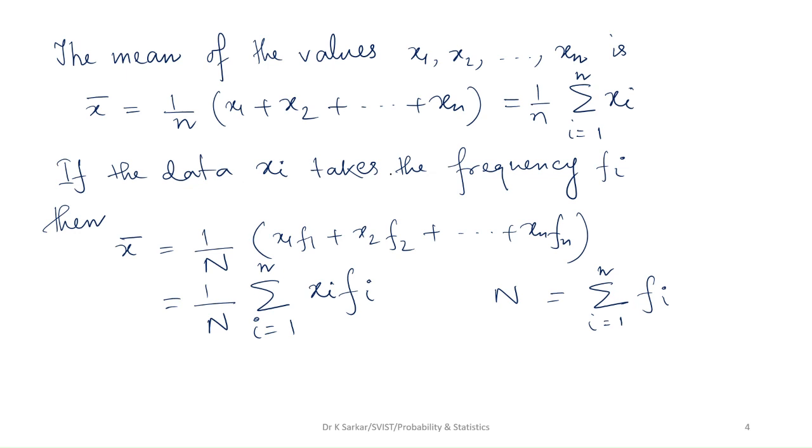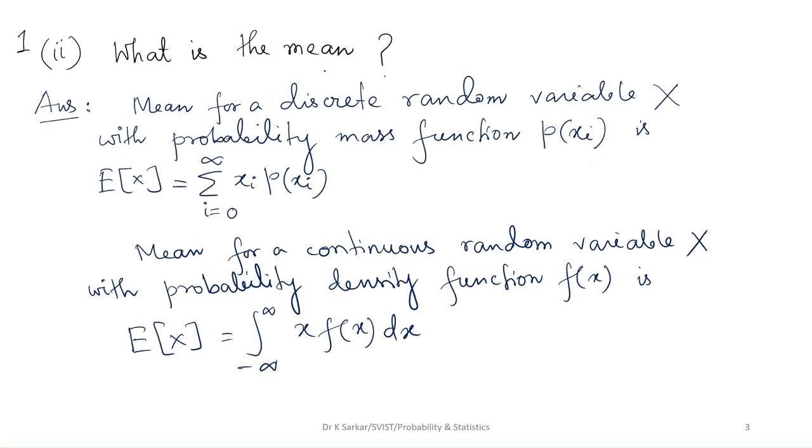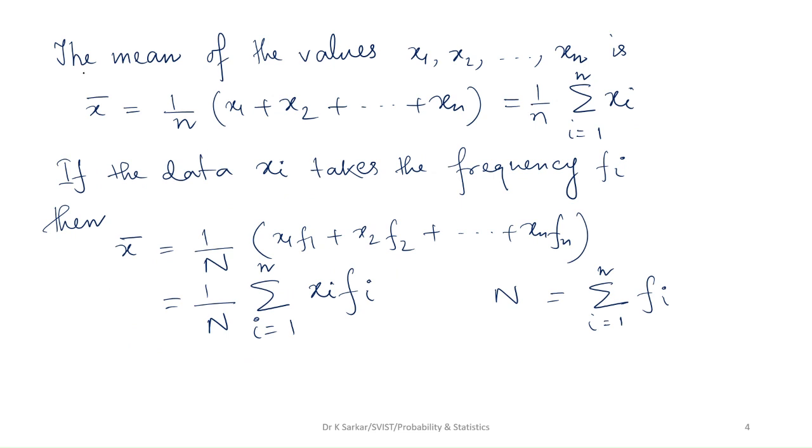If the data xi takes the frequency fi, then x bar is 1 by capital N multiplied by x1 f1 plus x2 f2 plus up to xn fn, which can be written as 1 by capital N sum from i equals 1 to n xi fi, where capital N is sum from i equals 1 to n fi. As nothing is specified in the question, you can write the definition of the arithmetic mean.